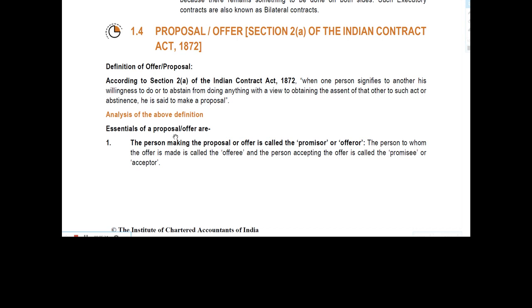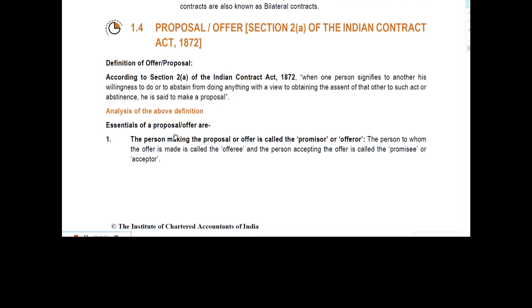Okay, when one person signifies to another his willingness to do. See, when one person tells another person his willingness to do means what he is willing to do. Or to abstain from doing anything, abstain means stopping from doing anything, with a view to obtaining the assent of that other, means providing consideration to the other party, to such act or abstinence. For such act or abstinence he is said to make a proposal. This is a proposal.